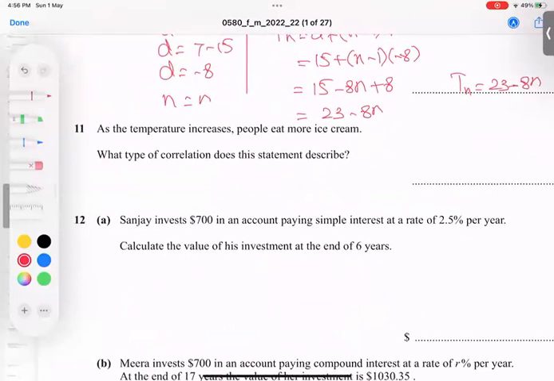As the temperature increases, people eat more ice cream. Okay, all right. So it means make a rough idea. Here we can say temperature, T-E-M-P. And here ice cream. So people increased, people eat more ice cream.